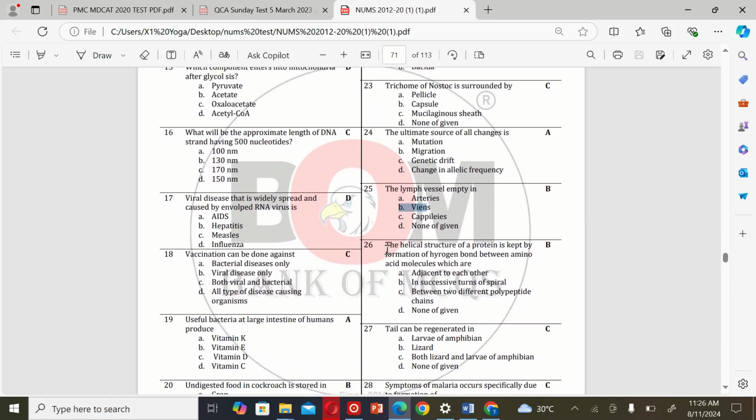The next MCQ is: the helical structure of a protein is kept by formation of hydrogen bonds between amino acid molecules which are A. adjacent to each other, B. in successive strands of spiral, C. between two different polypeptide chains, and D. none of given. So the correct option is B.